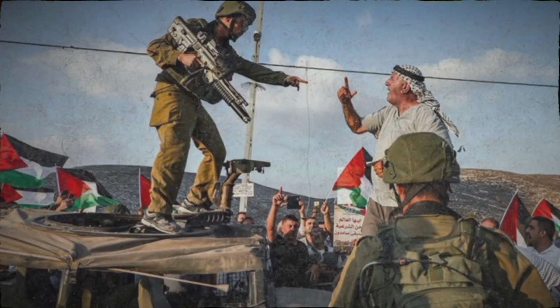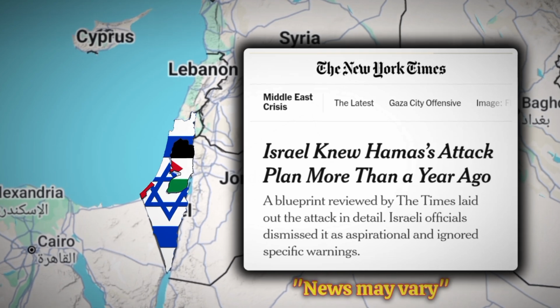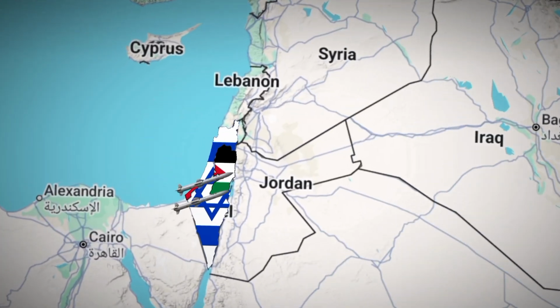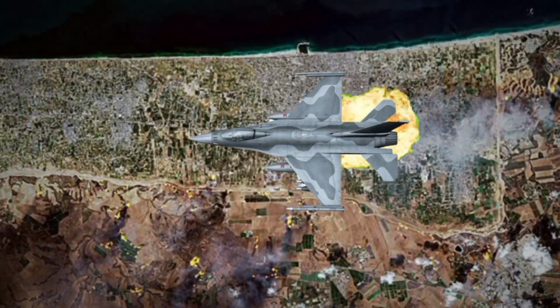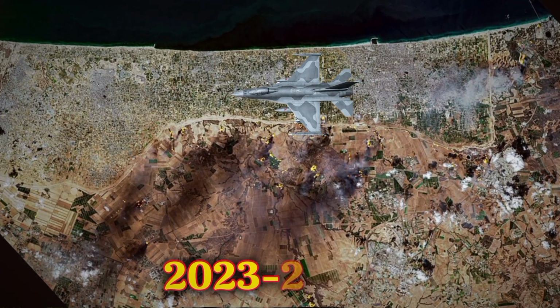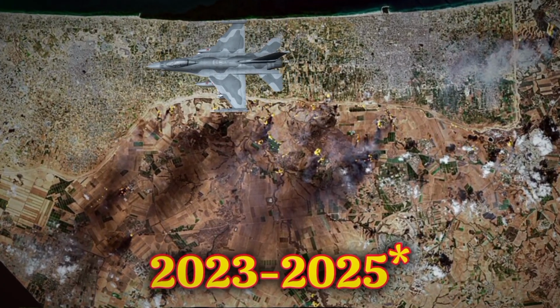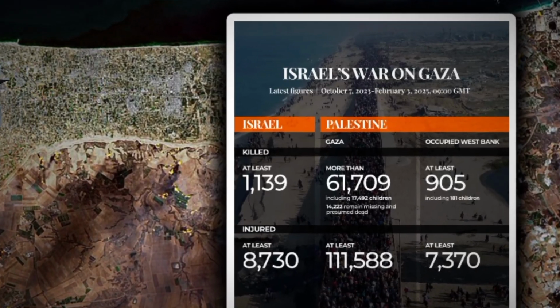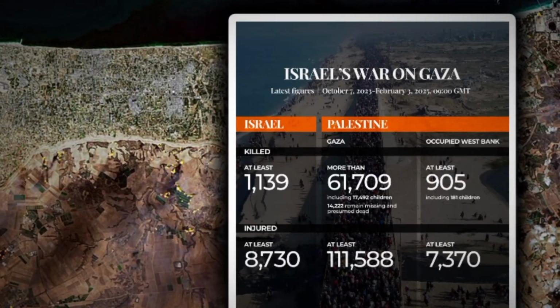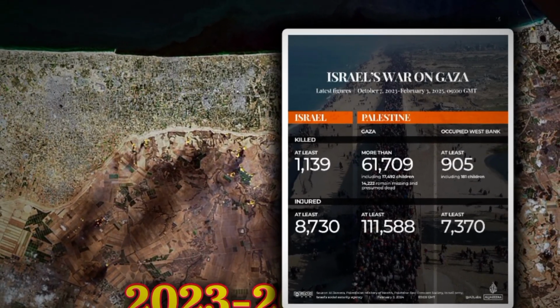And after every war, Israel started to get brutal with Palestinian citizens, and Israel was planning to attack Palestine. At that time the October 7 incident occurred, where Hamas attacked the Israeli state. That gave Israel an open license to attack Palestine. So they started to attack the Gaza Strip, where the war erupted in 2023 and continued till 2025 at this time, where a genocide has erupted, as 61,000 plus people have been killed in Palestine, as well as 1,000 plus in Israel, and a million plus people have been displaced from their homes.